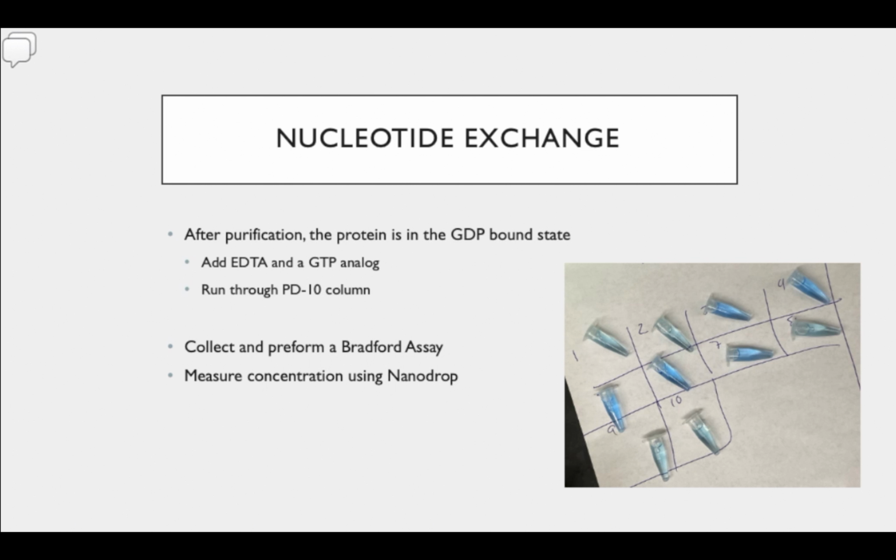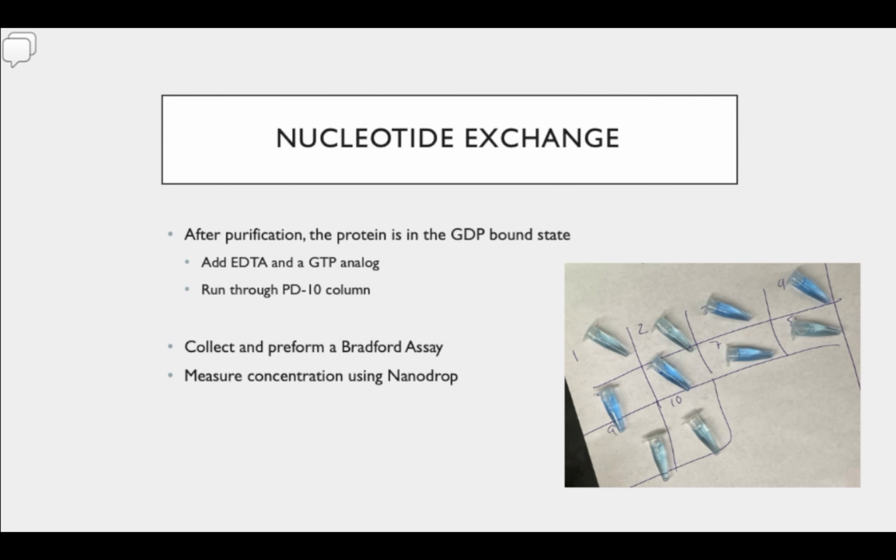This Bradford assay uses a blue dye and indicates which of our tubes contain the most protein. So the bluer and brighter the tube, the more protein we have. You can see to the right a picture of a Bradford assay that we did. We collect the tubes that are the brightest, and then we measure their concentration using a NanoDrop.